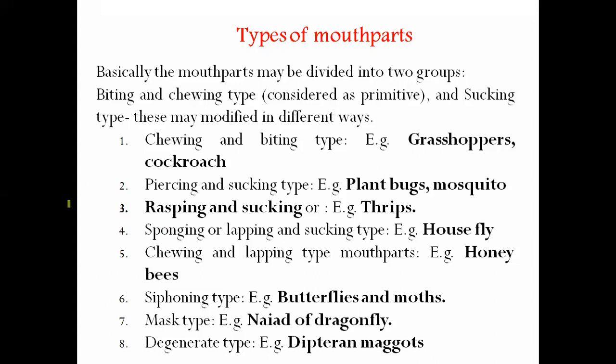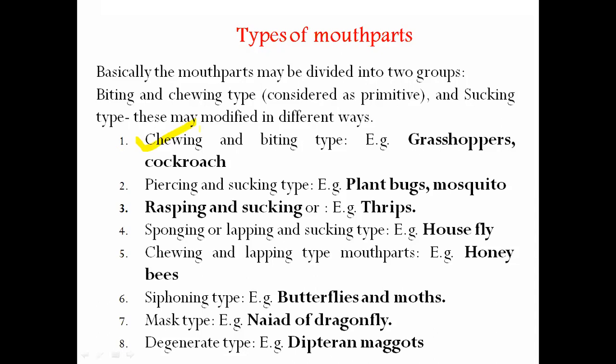But now just remember the different types. Maybe in your exam they will ask you to list the different types of mouth parts with suitable examples. So remember the first one, the primitive type, the chewing and biting type of mouth parts. You can mention the examples we discussed on the previous slide, but at least remember grasshopper, cockroach, and larva of Lepidoptera. There are many insects, but remember these.